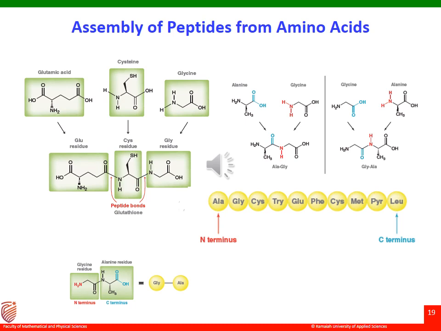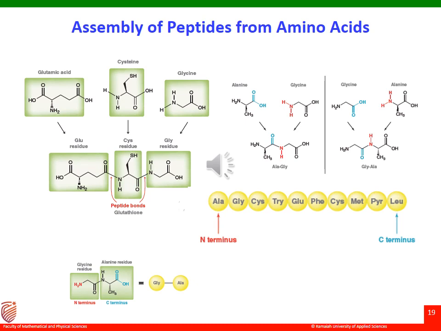When amino acids join together to form a peptide, the order in which they are connected is very important for us. For example, a simple dipeptide made by joining alanine and glycine. The peptide bond can be formed between the COOH group of alanine and the NH2 group of glycine, or vice versa, that is, the COOH group of glycine can be connected to the NH2 group of alanine. These two dipeptides are not the same. They are in fact two constitutional isomers.